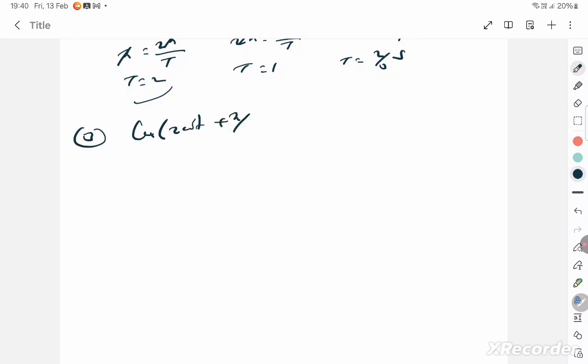It is cos of 2 omega t plus pi by 3. Definitely one single sine function. It's simple harmonic as well as periodic. Let's go to the next one.